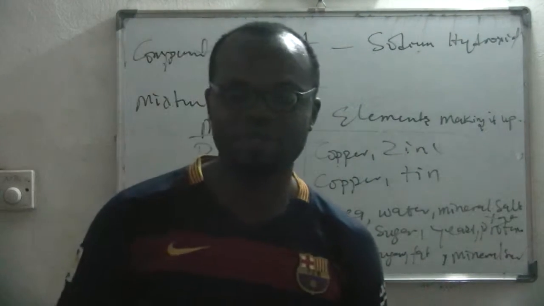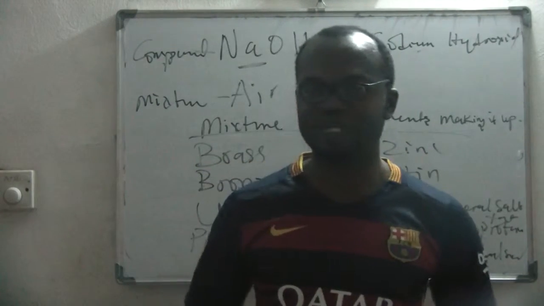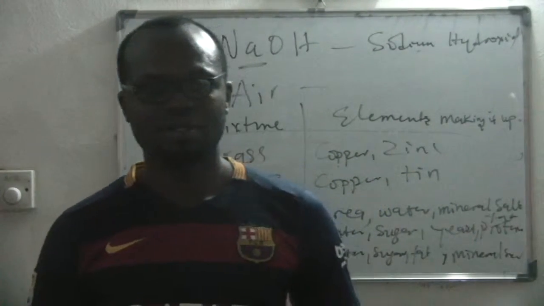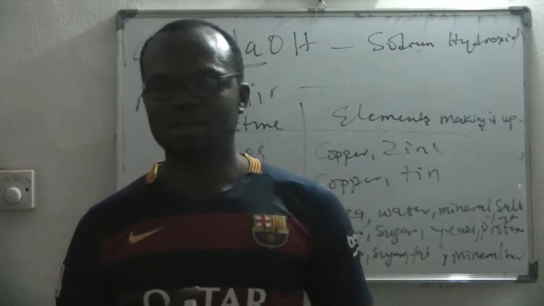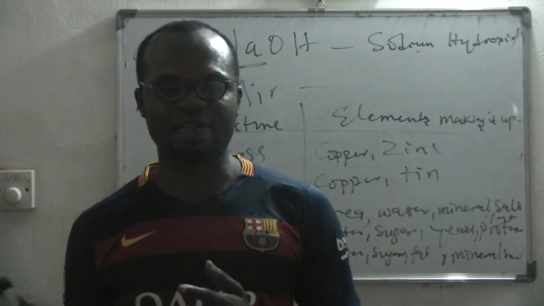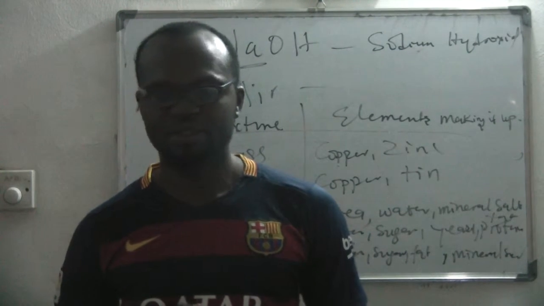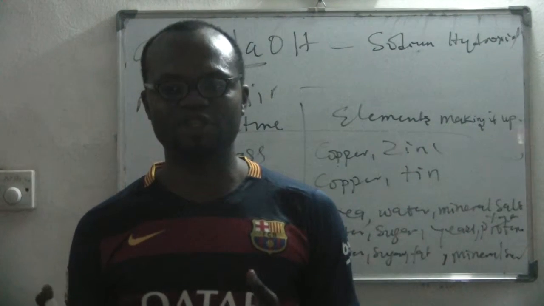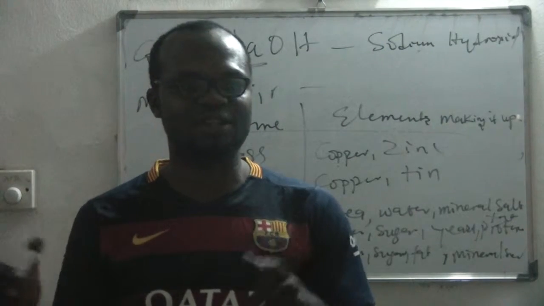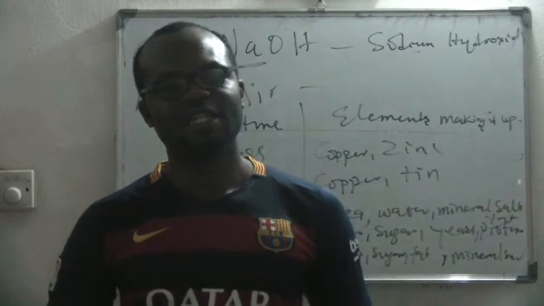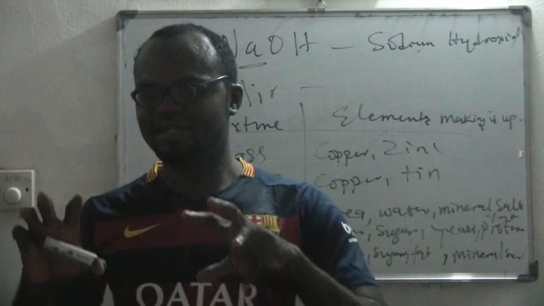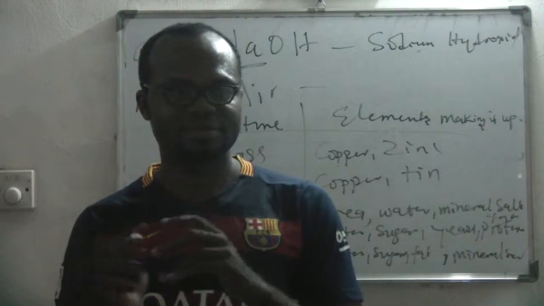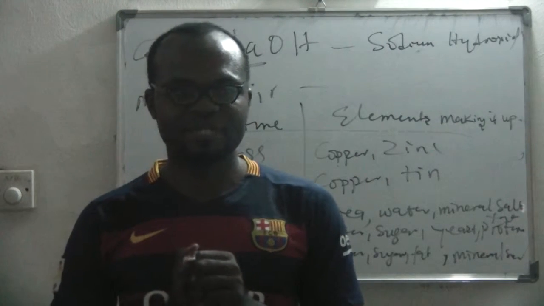So by now you should be able to know the difference between elements, compounds and mixtures. You understand? Yes, sir. Compounds are made up of elements that are chemically joined together, is it not? Mixtures are made up of elements that are physically joined together, or compounds that are physically joined together. But elements are the simplest form of substances. Is that clear? Yes, sir.